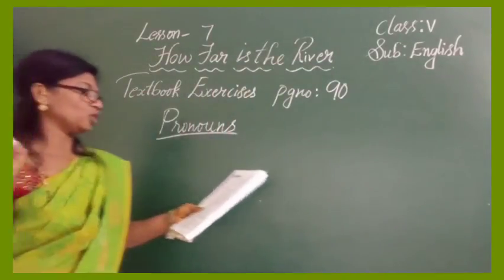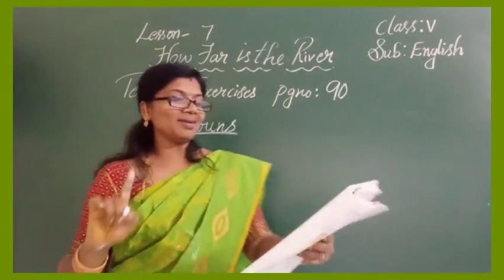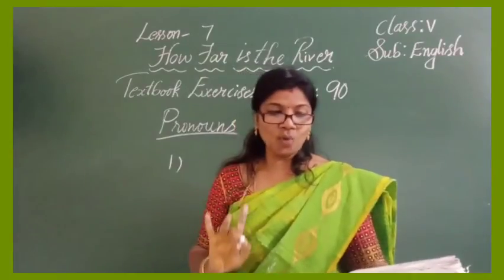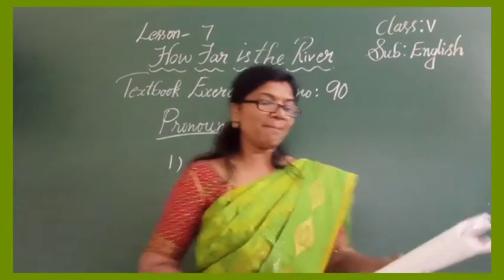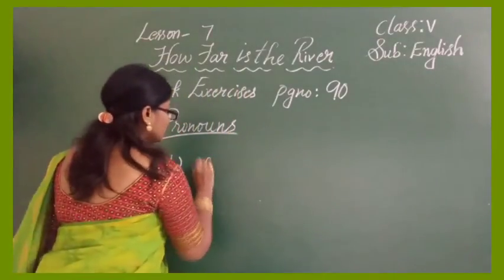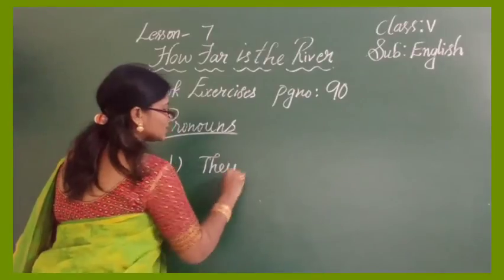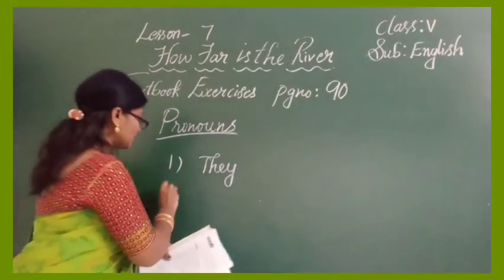Use pronouns to replace the underlined words. 1. Prashant and Rohan are not at home. Prashant and Rohan are playing in the park. Now, Prashant and Rohan in the underlined place, you can use they because it is in the subject place. It's not in the object place. So, they. Now, let's go with the second one.